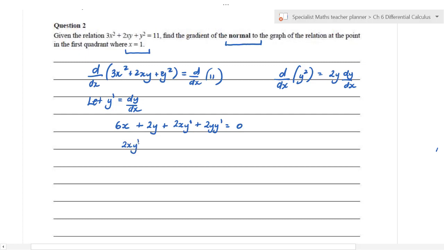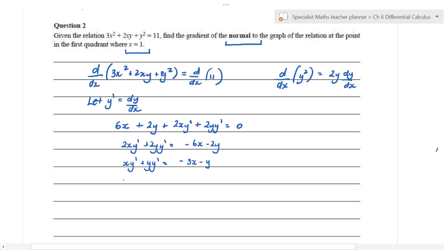So we've got 2x y dash plus 2y y dash is equal to minus 6x minus 2y, like so. Now I'm going to divide both sides by 2, and that gives me x y dash plus y y dash is equal to minus 3x minus y, like so.